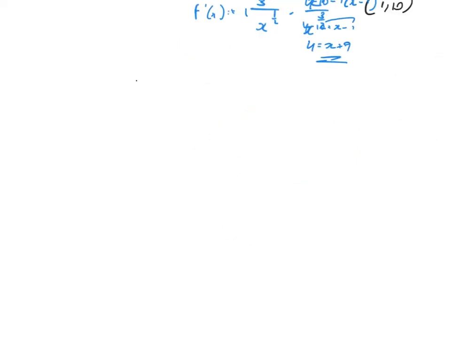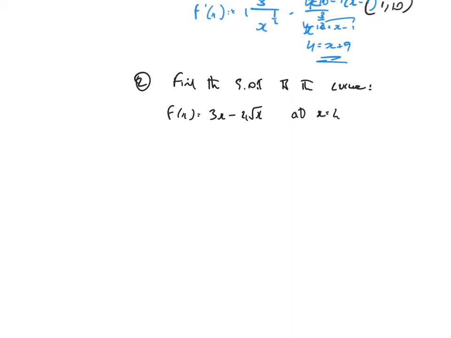Okay, let's try an example 2. Find the equation of the tangent to the curve f of x equals 3x minus 4 root x at x equals 4.